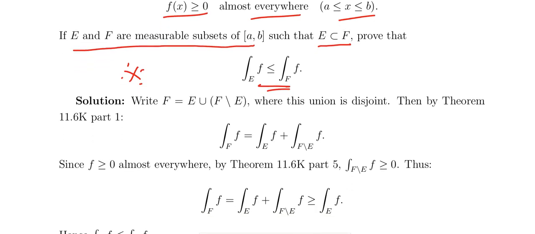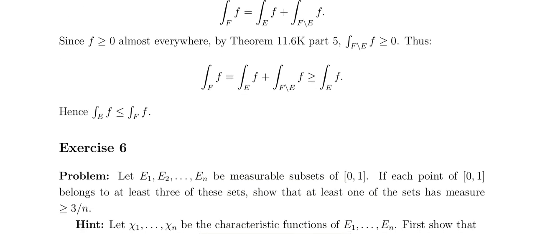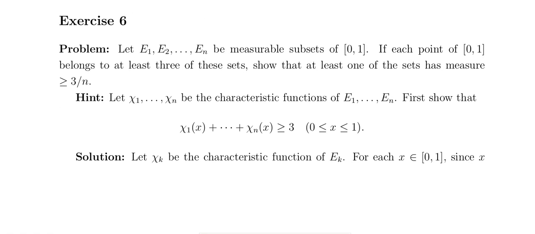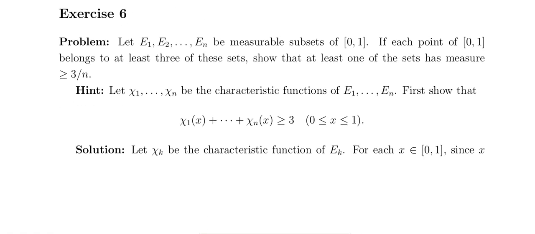Let E1, E2, ..., En be measurable subsets of a comma b. If each point of 0, 1 belongs to at least 3 of these sets, then at least one of the sets has measure greater than or equal to 3 by n. That is the idea.